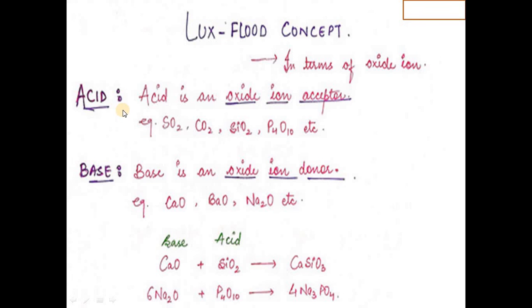Then some examples of the Lux-Flood concept. According to Lux-Flood, an acid is an oxide ion acceptor. Examples are sulfur dioxide, carbon dioxide, silica, P4O10, while a base is an oxide ion donor. Examples are calcium oxide, barium oxide, sodium oxide, and here CaO and SiO2 give CaSiO3. So these are the examples of the Lux-Flood concept.